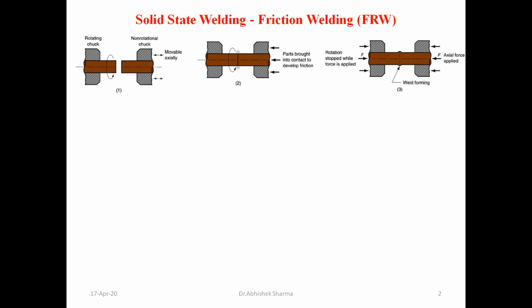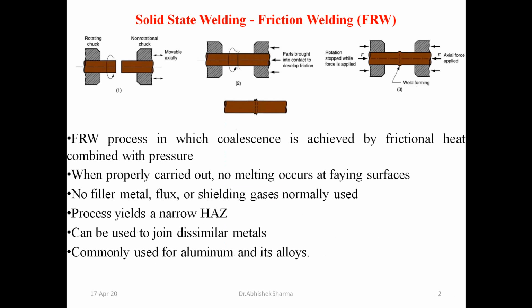After that, you see that the welding on the face is carried out, because both of the metals, due to this heat, come to the plastic stage, and whenever the axial force is applied, the metal joining process takes place, and finally that is the item. These two shafts are joined with the help of friction welding.